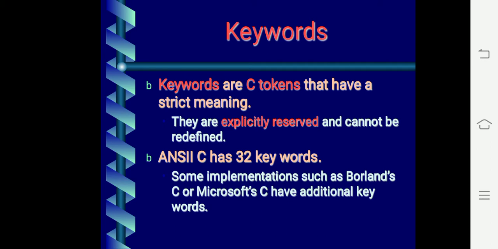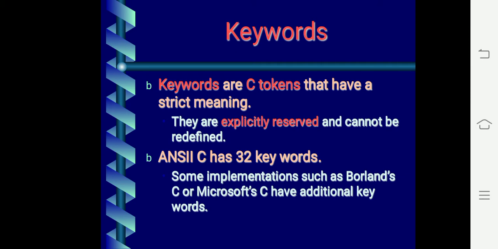Keyword is one form of token. So you see, when we write a keyword, the computer knows that when this word comes, what task has to be done, what operation has to be done. So if I say jump in normal language, if I say jump to a child, what does the child do? It has to jump. Okay, so jump is a keyword. The child knows that in our normal day-to-day life, when I say the one word jump, what action it has to do, right? The child has to jump.